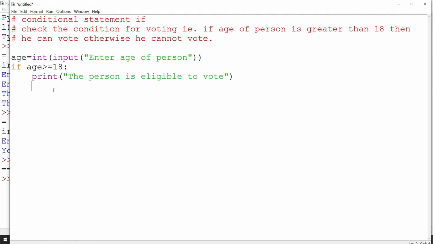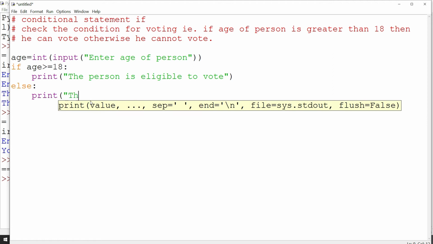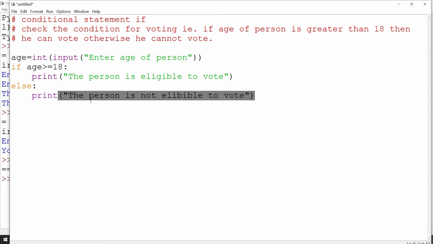Then if this condition becomes false, then what will happen? That also we have to specify. Then we have to write the else block. So just put backspace. We have to write the else block from the starting of the line, like this: else. Then put the colon sign. Then see, again indentation is done automatically. This line comes when this condition becomes true, and if this condition becomes false, then this block will be executed. So print the person is not eligible to vote, like this. So we have done our program.